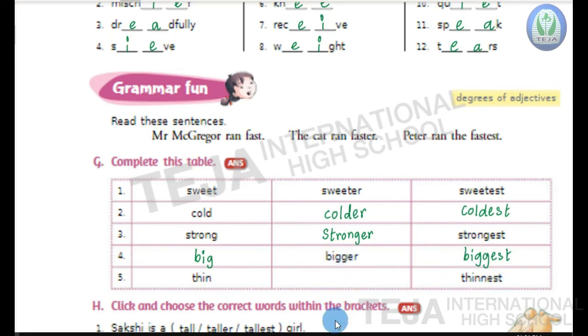Thin, thinner, thinnest. Now let's read all the degree of adjectives, children. Sweet, sweeter, sweetest. Cold, colder, coldest. Strong, stronger, strongest. Big, bigger, biggest. Thin, thinner, thinnest.